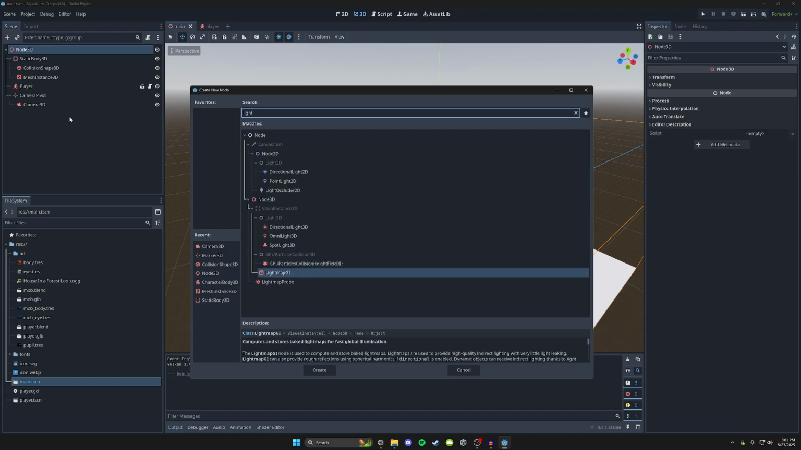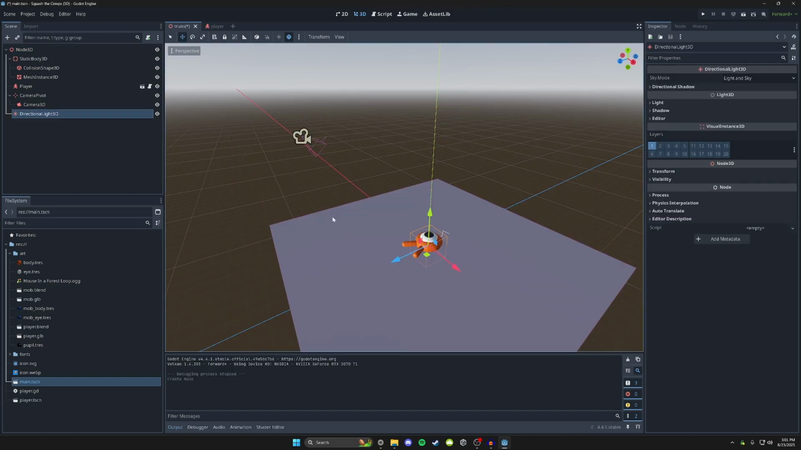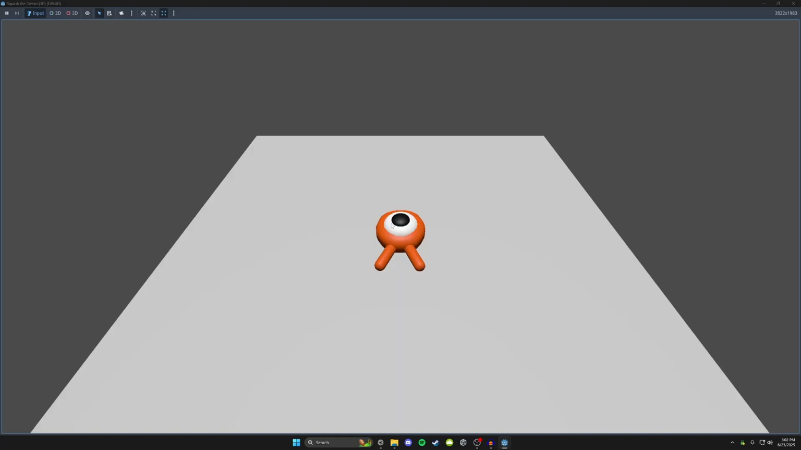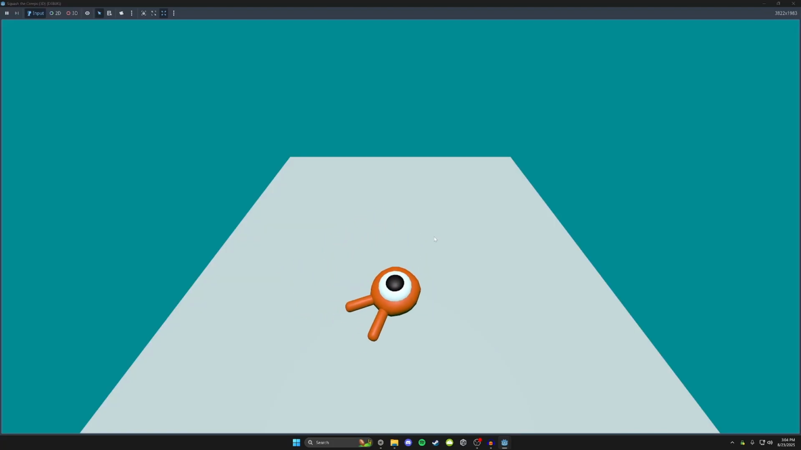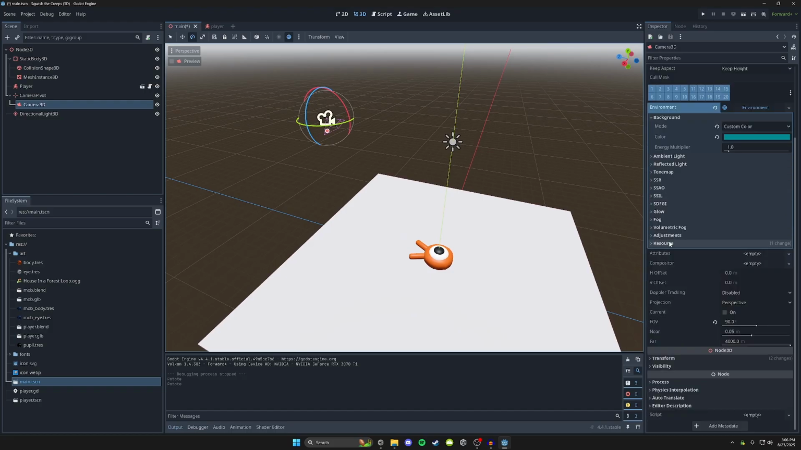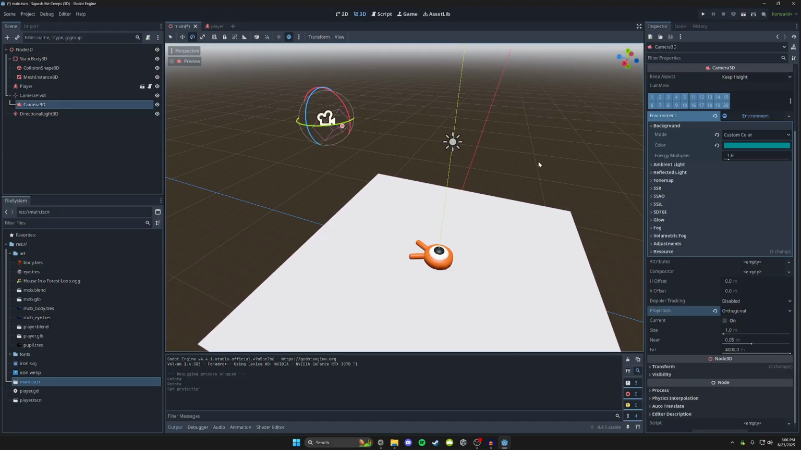Can we add a light? Let's add a directional light. There we go. Now let's see if that looks any better. Sort of. Can I change the skybox color? Ooh, I want to change the skybox color. Look at that. This game looks like shit. This is the real Squid Game. I'm gonna make this... Can I make this orthographic? Orthogonal.